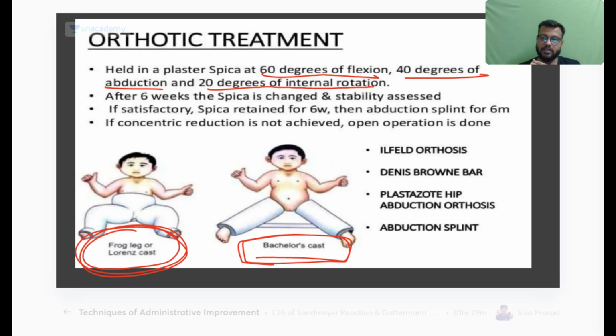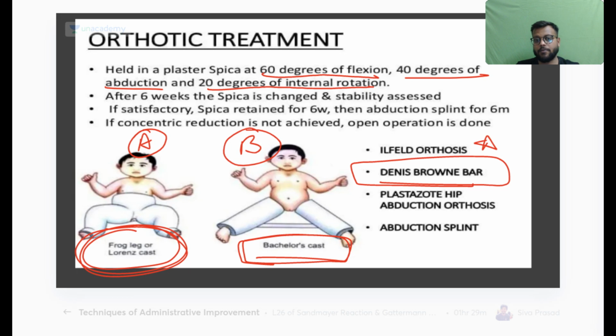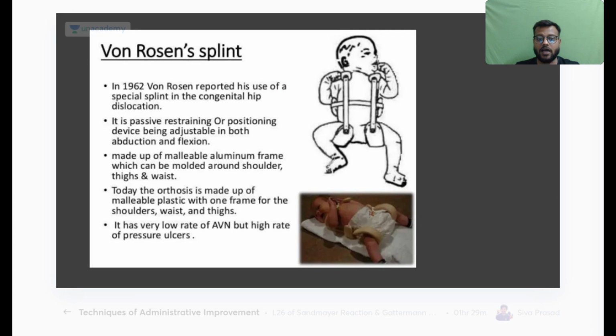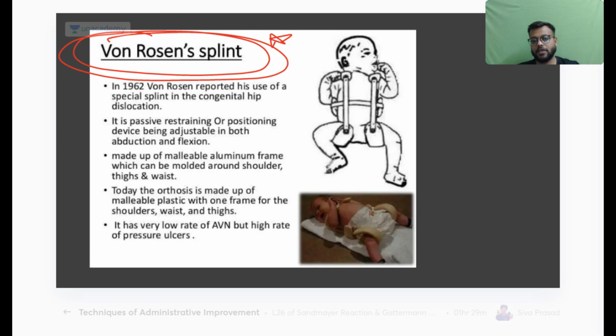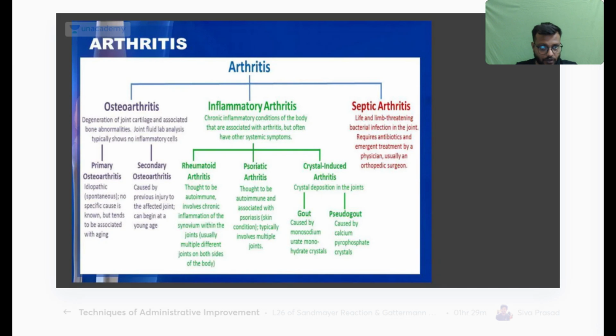Okay, so you have to remember the name, the image, and what it is used in, that will do your purpose. So the frog and the Lawrence cast are like in image A, and in image B you are seeing the bachelor's cast. Remember it is also called the Dennis Brown bar. Remember, this name is very important. And in newborn babies with CDH you go for the Von Rosen splint. Just remember the image and the name, that is your Von Rosen's splint.